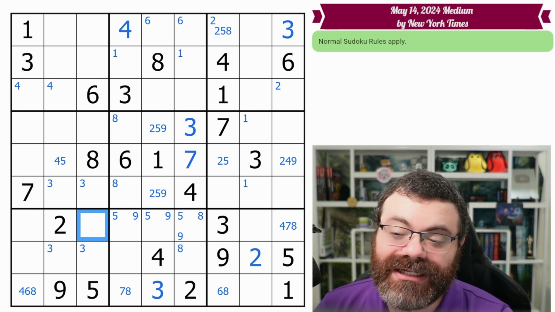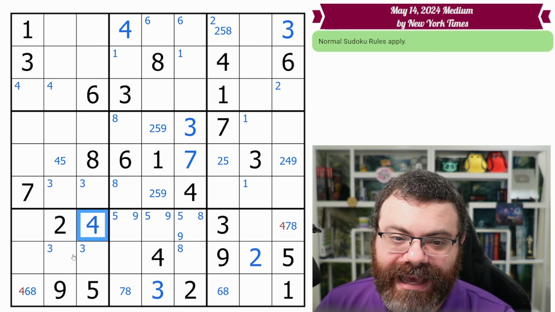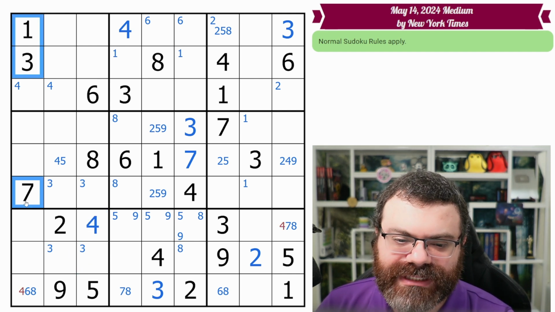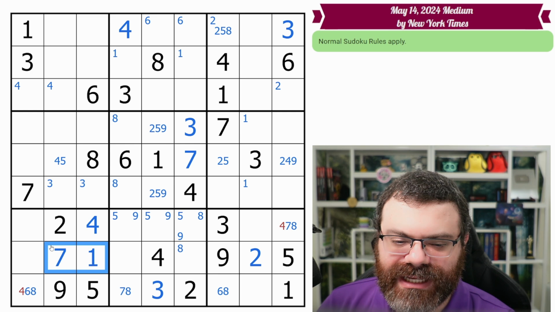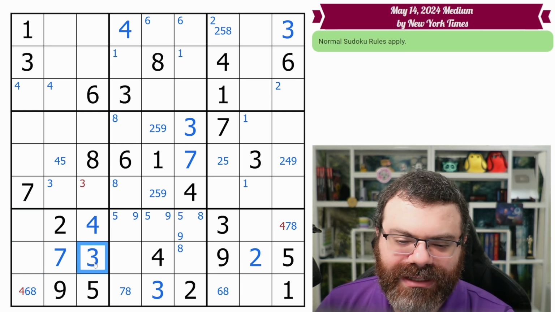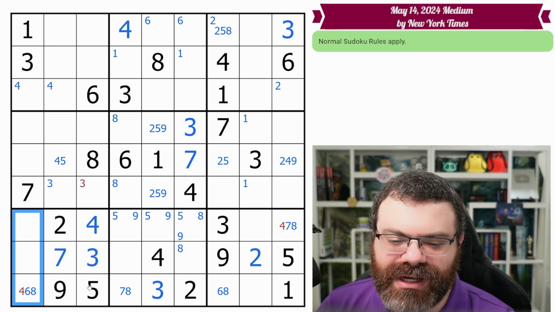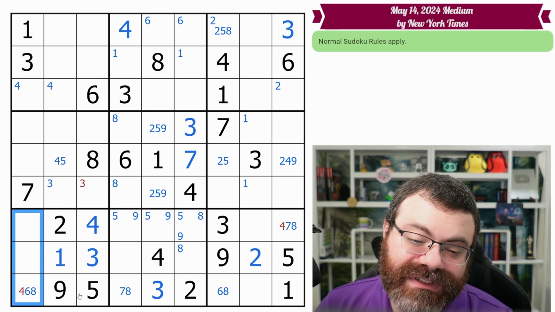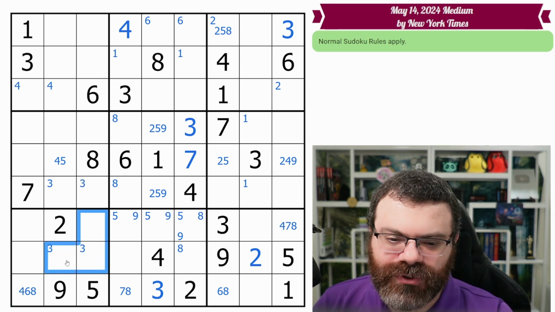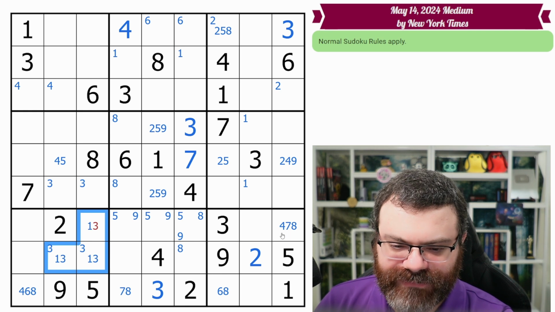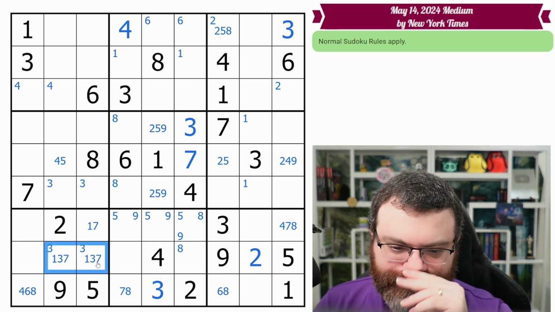But actually, no, it can't be. Because if this was 4, I can place 2 of 137. Like I could put 1, 3 here, or 7, 3, or 7, 1. But then I can't place the third one. I have excluded the third digit. In this case, I've excluded 3 from this box entirely. So if I try to put a 3 here, now I've excluded 1 from this box entirely. Okay, what if I put 1 here? I've excluded 7. There's no way to do it, right? Mathematically, there's no way to do it. So we have proven that these are only from 137. And this one's not 3.